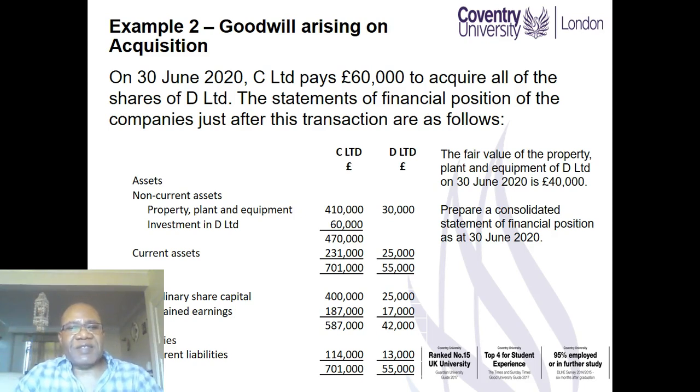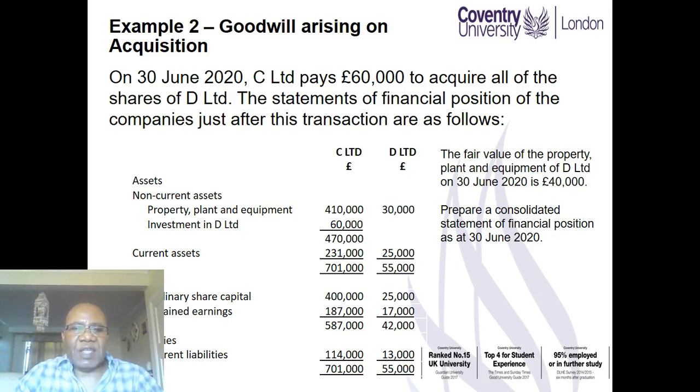Here is a typical example that illustrates how to deal with goodwill. On 30th June 2020, C Limited paid £60,000 to acquire all of the shares of D Limited. The statements of financial position of the companies just after these transactions are as follows.